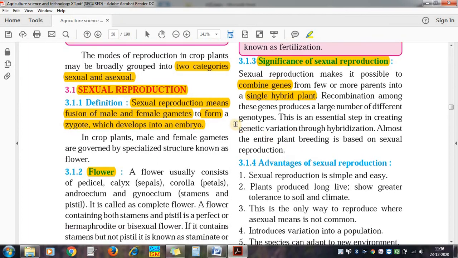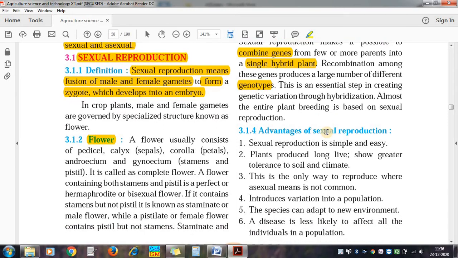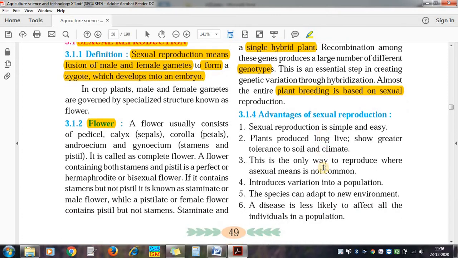So this produces a different kind of genotype, means the new plant has different variations, different qualities. Such plants may also have some disqualifications. But plant breeding is based on sexual reproduction only. Breeding means a combination of different genes from male and female parents, making a single hybrid plant. Now what are the advantages of sexual reproduction?